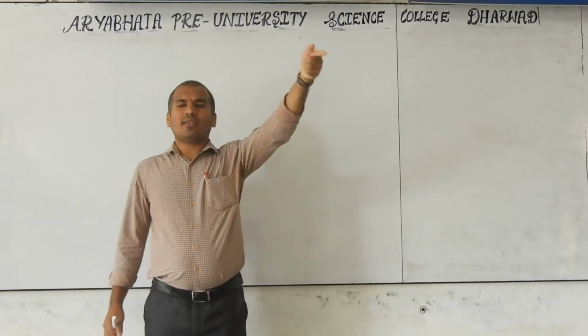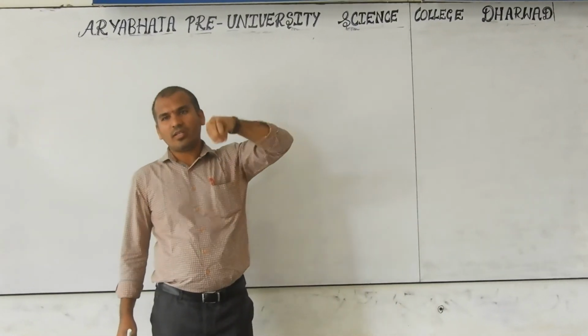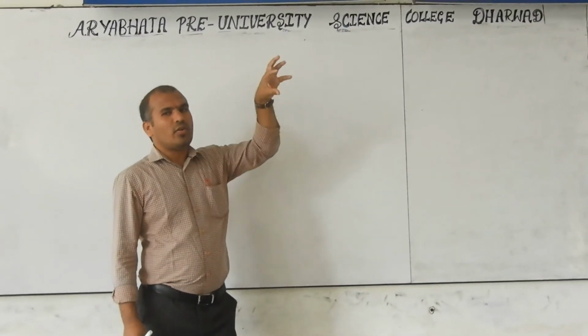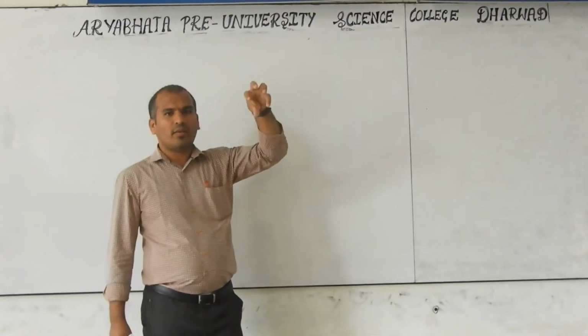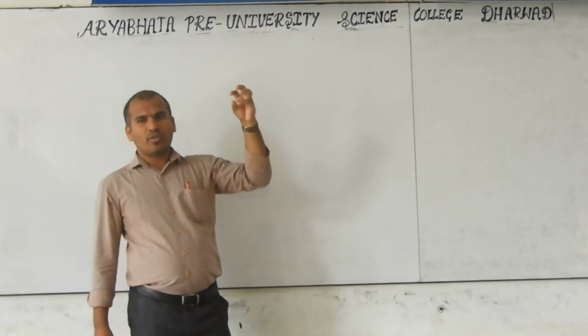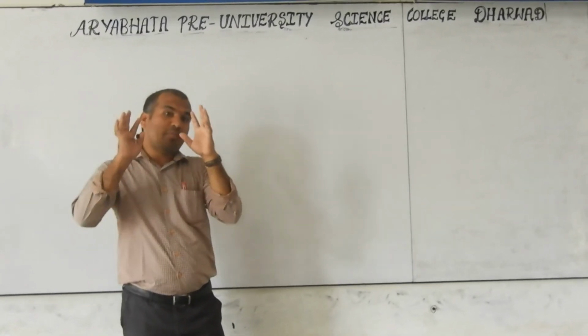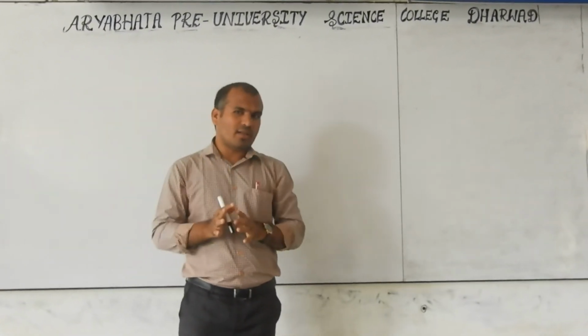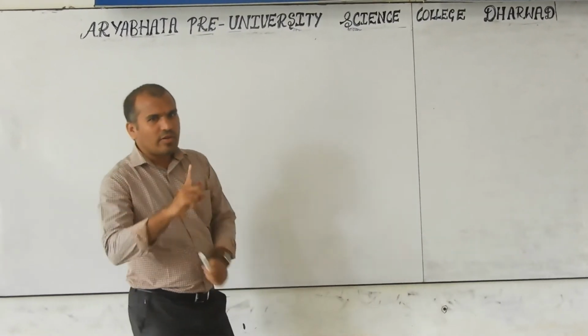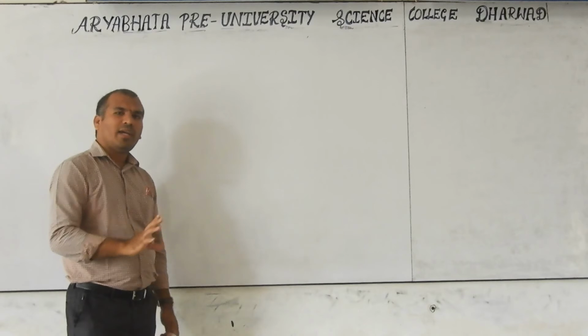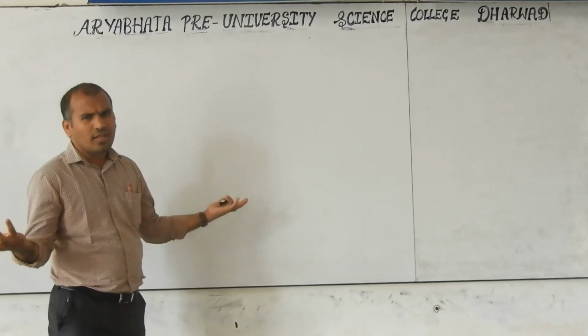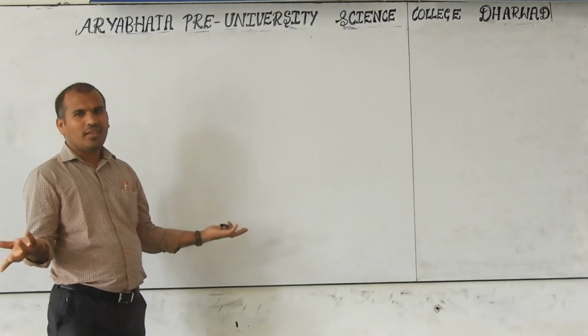If any other solvents are there, then they will mention it, like this aldehyde is soluble in cyclohexane, or this aldehyde is soluble in benzene, or this aldehyde or ketone is soluble in toluene. If other solvents are there, they will mention them. If no solvent is mentioned, you have to consider water. This is fixed: up to 5 carbons maximum, all aldehydes and ketones are soluble. There is no need to discuss anything.